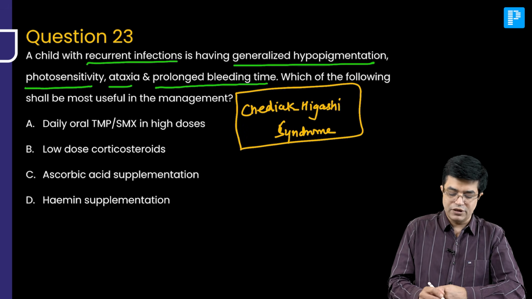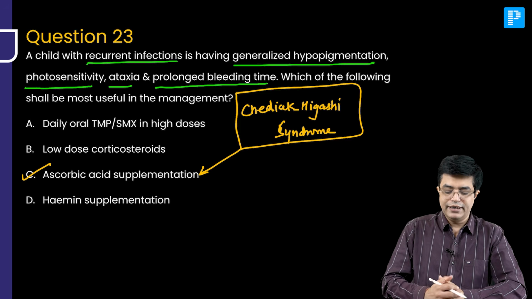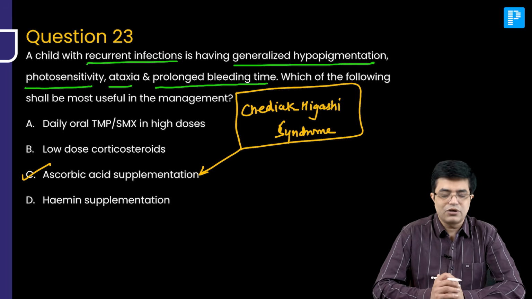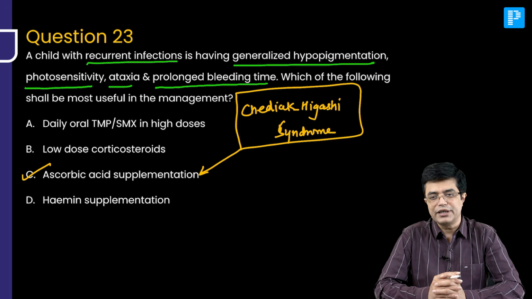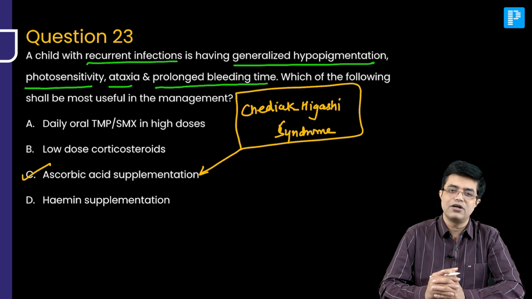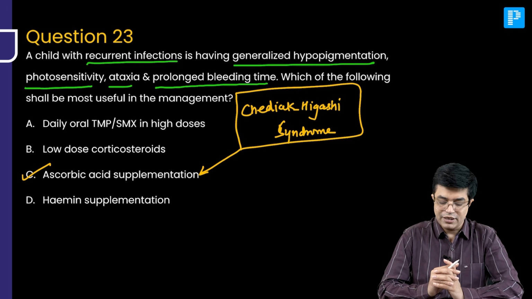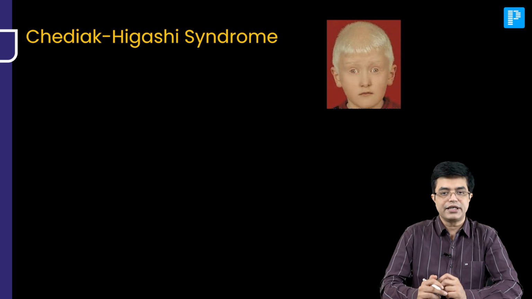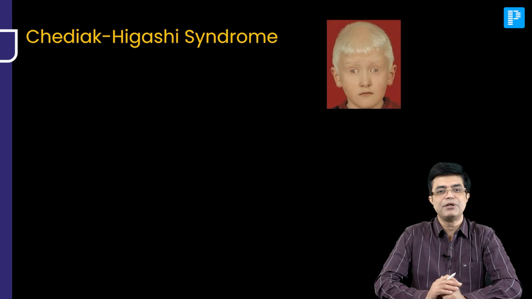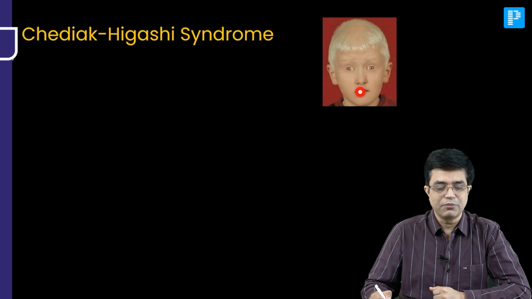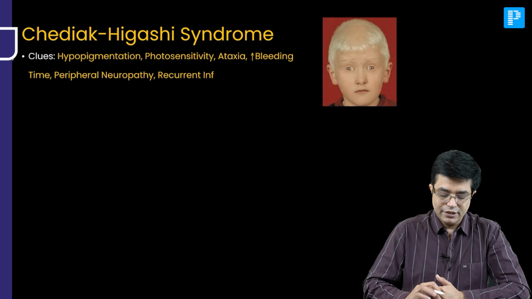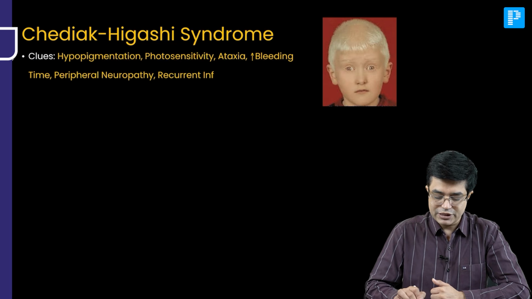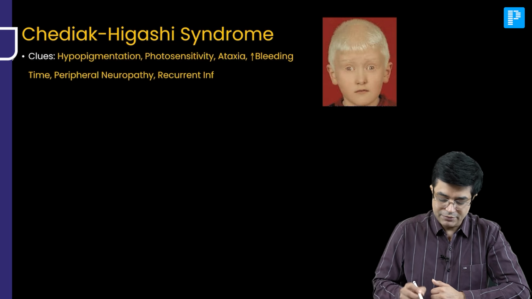What will be useful? Ascorbic acid supplementation will be useful in these patients. Daily oral TMP sulfamethoxazole in high doses is generally not indicated. Even prophylactic antibiotics are seldom used. But high dose ascorbic acid has been shown to improve the outcome. So, Chediak-Higashi syndrome, let's do a quick review in the patient. You can see this is an albinism-like child. Clues will be hypopigmentation, photosensitivity, ataxia, increased bleeding time.